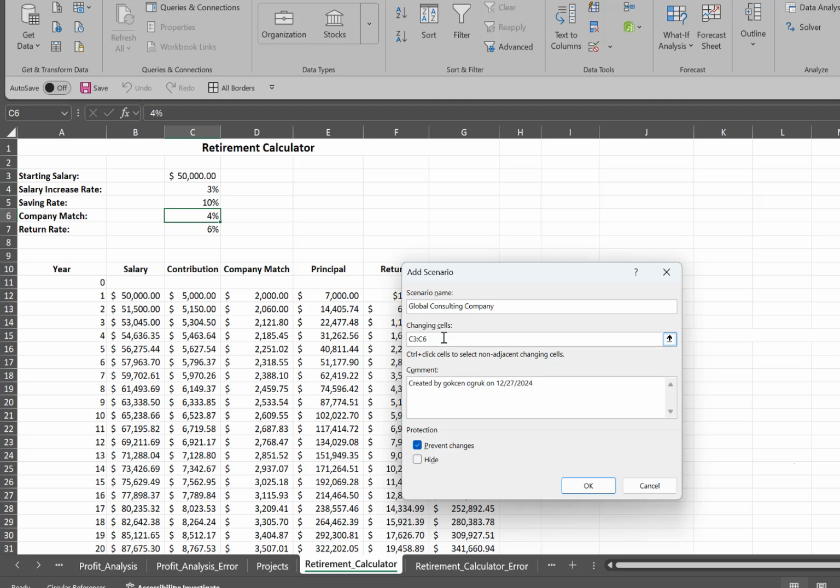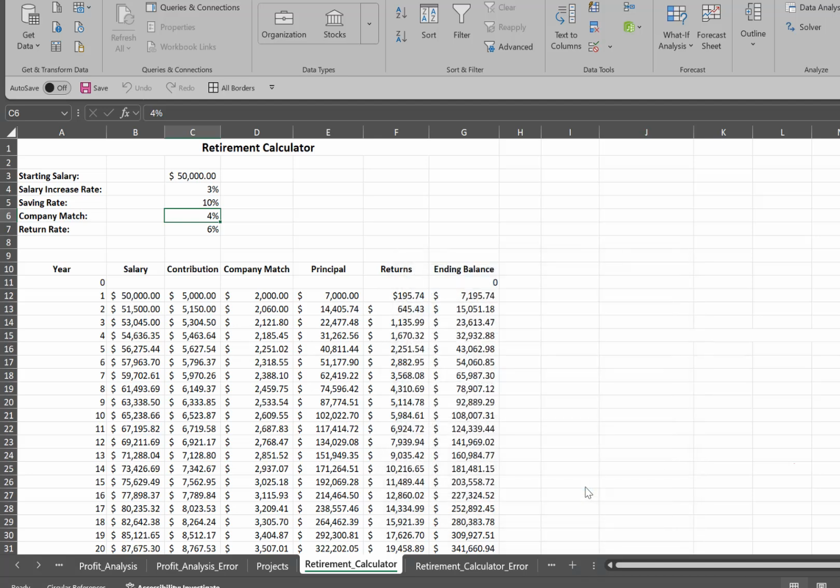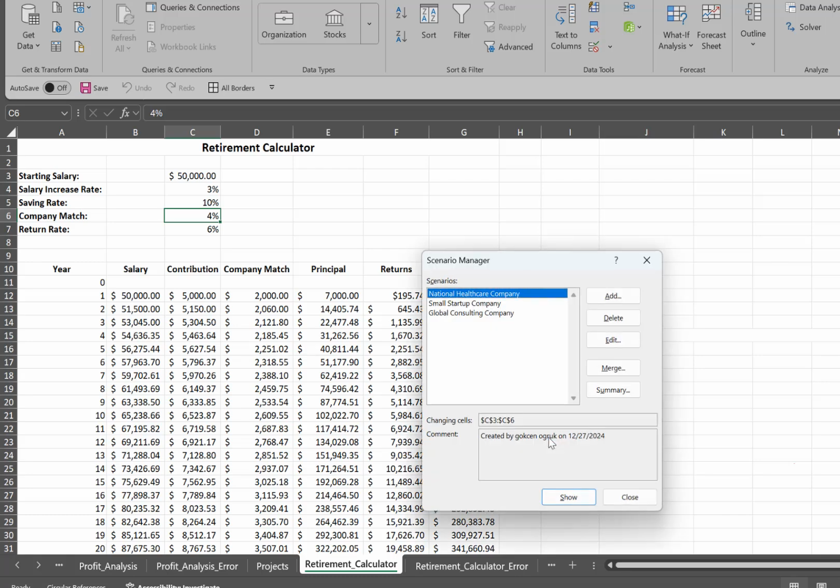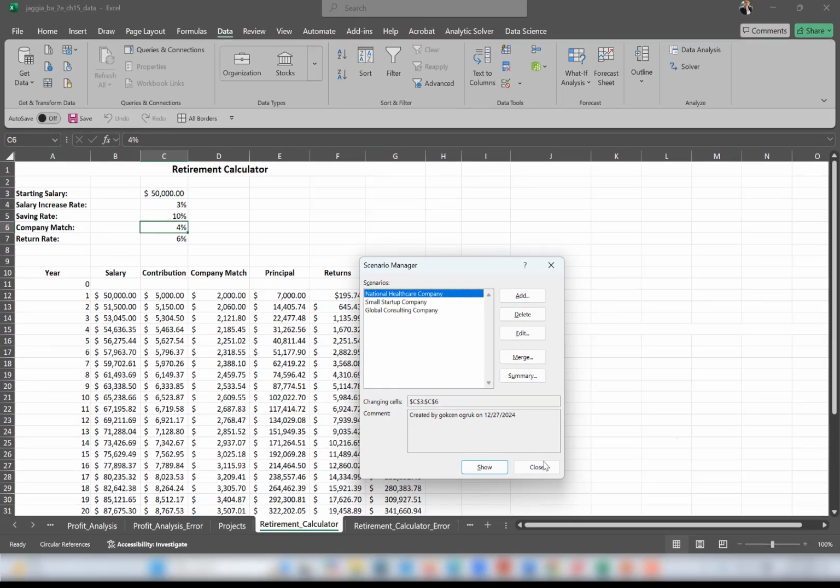Again, the cells we're going to change are C3 to C6. Click OK. And here in the Scenario Values dialog box, the salary is going to be 65, the increase is 4%, saving is 10%, and the company match is only 2%. Then click OK. Now all three scenarios are added, and then close.